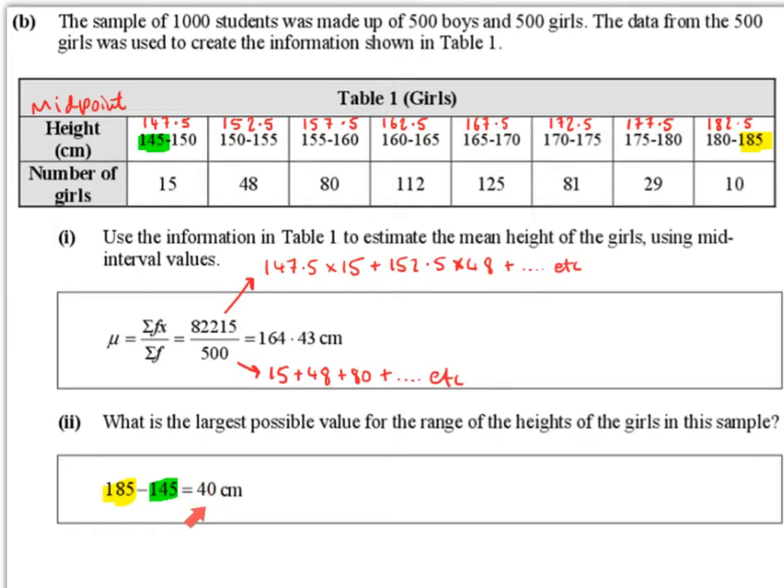Now it's not necessarily the actual range, because remember we don't know exactly what the shortest girl is. We just know that these 15 girls are the shortest of the whole group and that their heights range from 145 to 150, but we don't actually know what their actual height is. So this is just a possible value for the range.